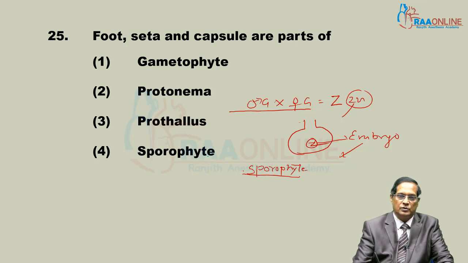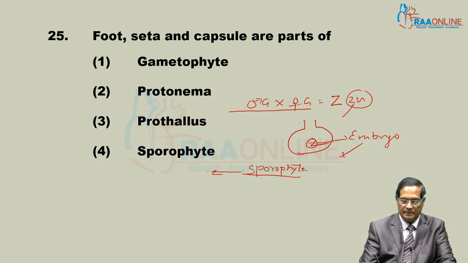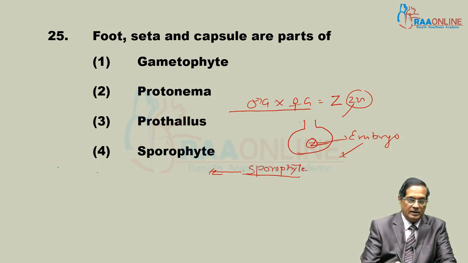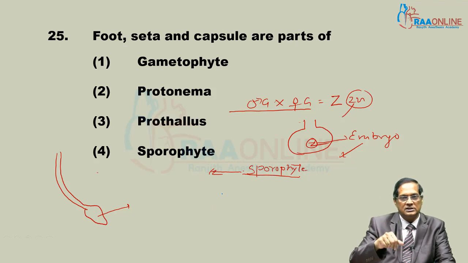This sporophyte is dependent on gametophyte for shelter, but only partially dependent for nourishment. The sporophyte has 3 parts: the elongated portion is seta, and its basal portion is foot, by which it is embedded in the gametophytic tissue.